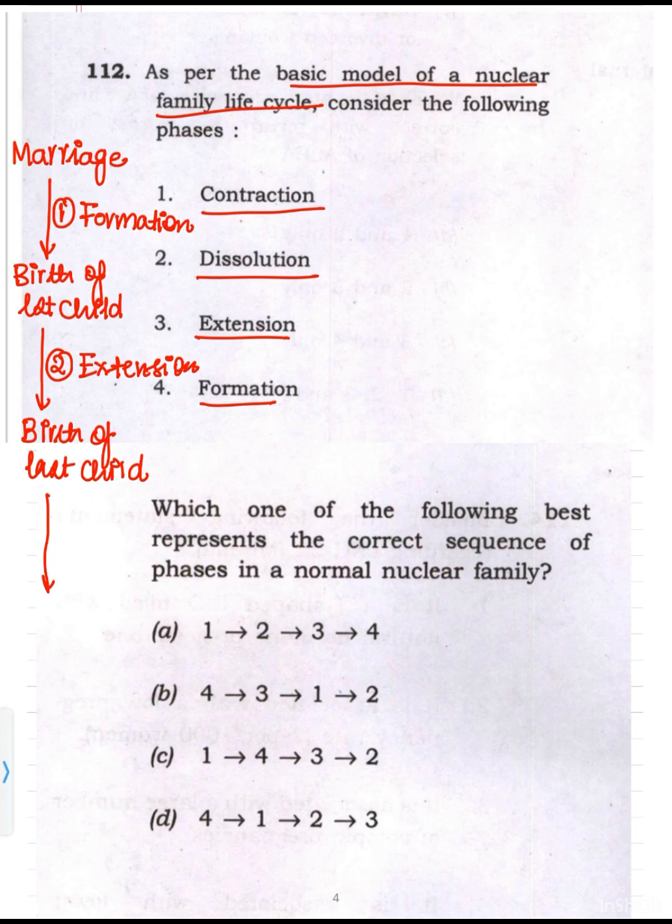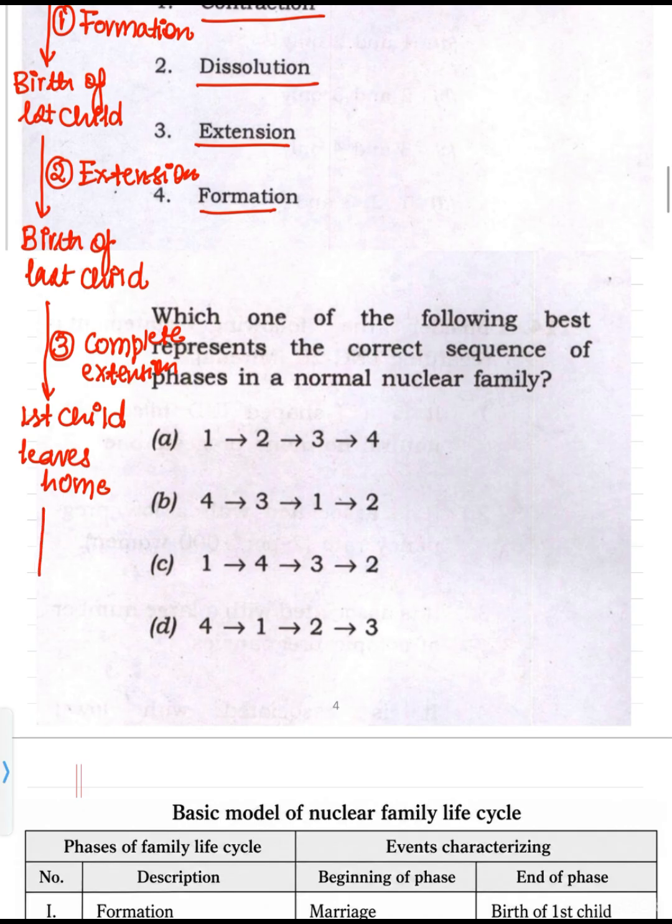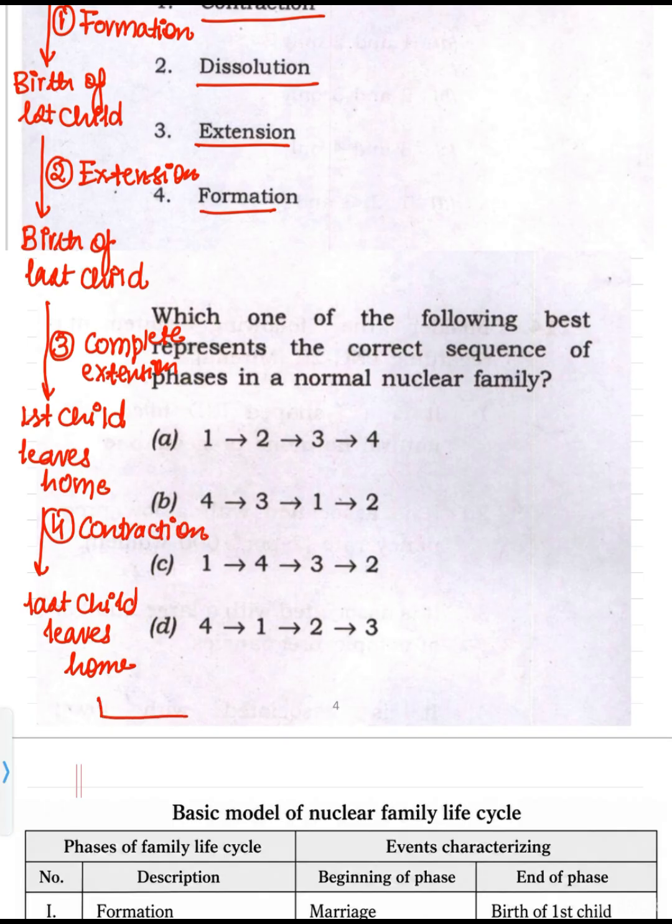Then after the birth of the last child, till the time the first child leaves home. The first child may leave home because of education, because of employment, etc. So that is known as the third stage, that is the complete extension. Then after the first child leaves home, the last child will leave home. Now the contraction has started. So this phase is known as the phase of contraction. Then the last child leaves home. Now the mother and father are alone. No children are there at home.